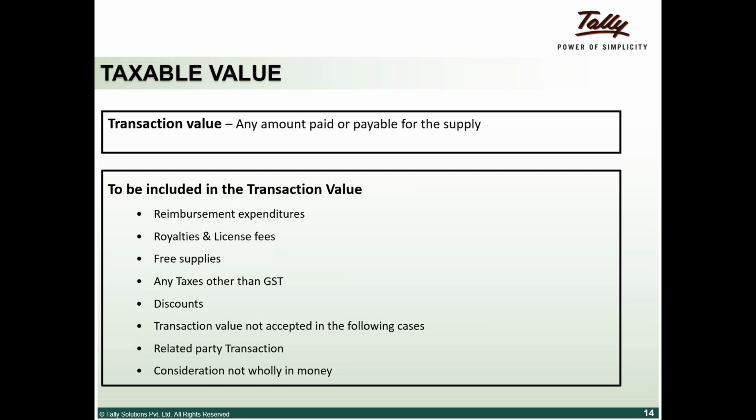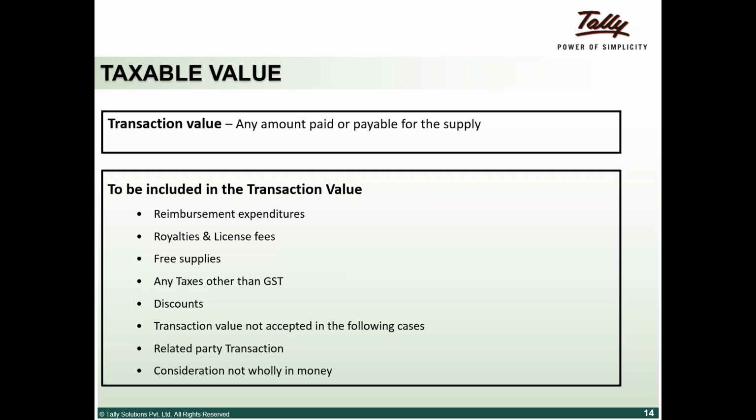When I am selling the product, and if the discount is predetermined, telling that if you're buying 100 units of X, I will give you a discount of 10%, that can be a part of the transaction value. So if you buy 100 into 100, which is 10,000, and I give you a discount of 10%, which is 1,000, on 9,000 I can pay tax.